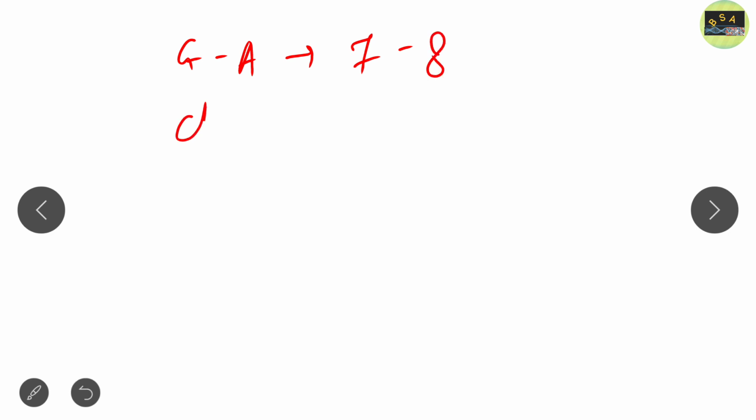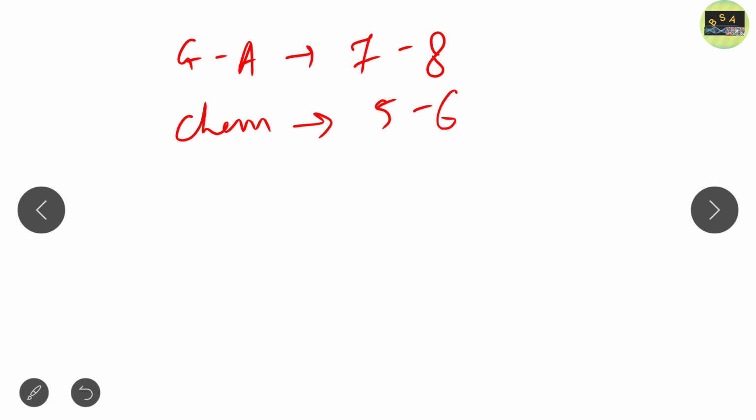If we analyze the chemistry part, there are lots of numericals in the chemistry section. If you try to solve those numericals, then you can solve them. But even if you neglect the chemistry part, you can easily score 5 to 6 marks in chemistry as well.